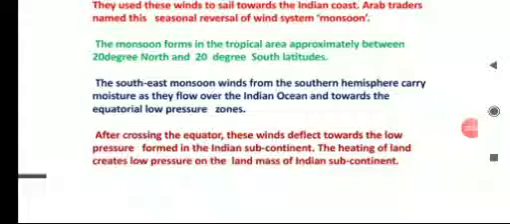The southeast monsoon winds from the southern hemisphere carry moisture as they flow over Indian Ocean and toward the equatorial low pressure zones. After crossing the equator, these winds deflect towards the low pressure formed in the Indian subcontinent. The heating of land creates low pressure on the land mass of Indian subcontinent.